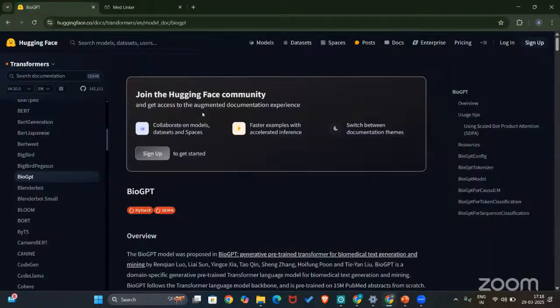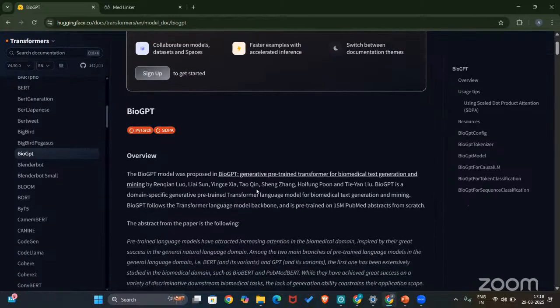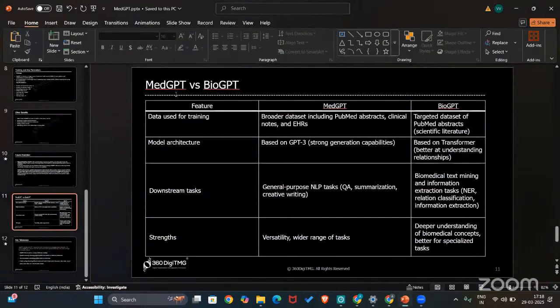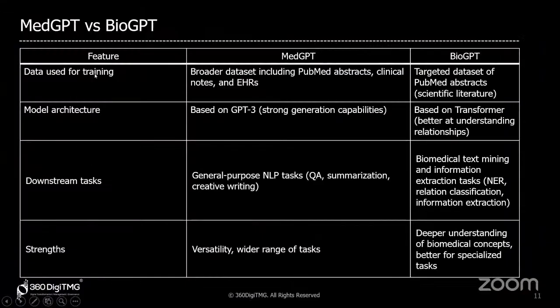Similar to MedGPT, BioGPT is also an AI tool which is LLM based. This one is more domain specific to biomedical terms. So it is very similar to MedGPT. Just a small difference is that it is more specific to biomedical terms. So here we can compare the features of MedGPT and BioGPT.